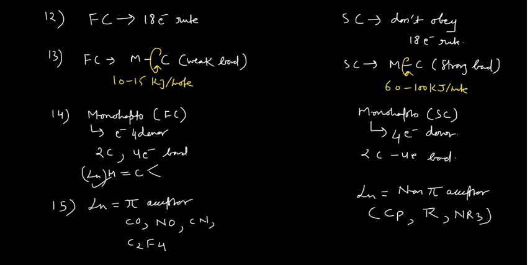Okay. Now, next point, which is my point number 16. Probably this is my last point to differentiate between them. So whenever you are talking about the Fischer carbene, your bond order between metal and carbon, sometimes it is 1, sometimes it is 2.